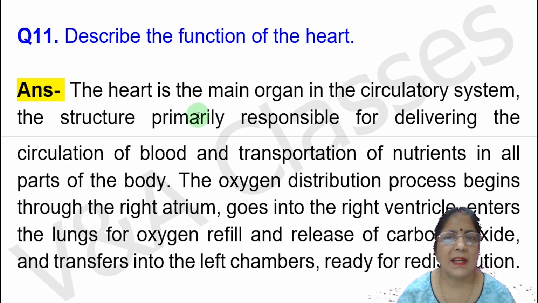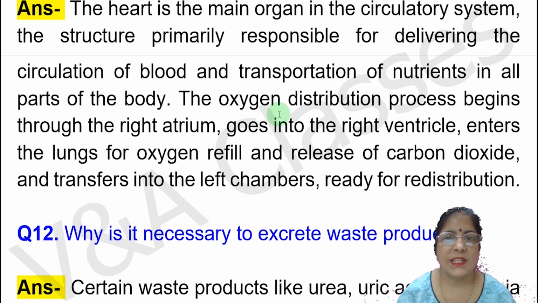Answer, the heart is the main organ in the circulatory system. The structure primarily responsible for delivering the circulation of blood and transportation of nutrients in all parts of the body. The oxygen distribution process begins through the right atrium, goes into the right ventricle, enters the lungs for oxygen refill and release of the carbon dioxide, and transfers into the left chambers, ready for redistribution.